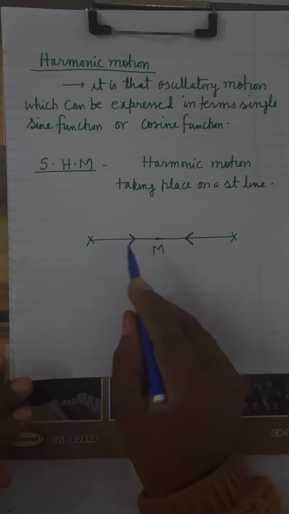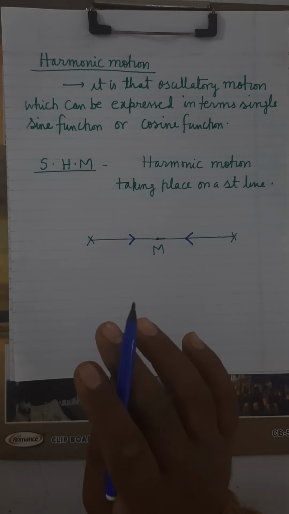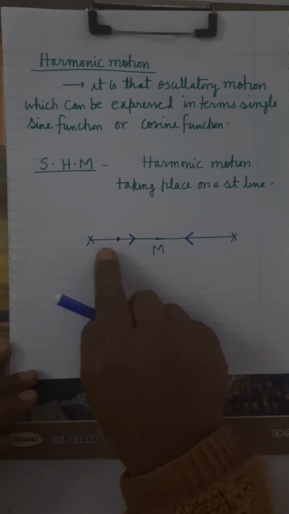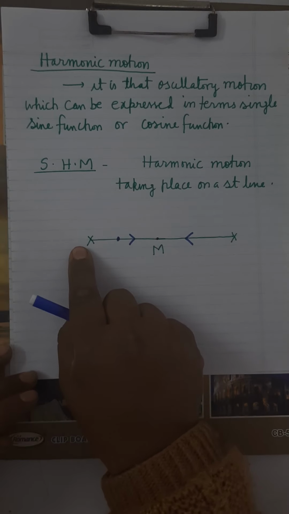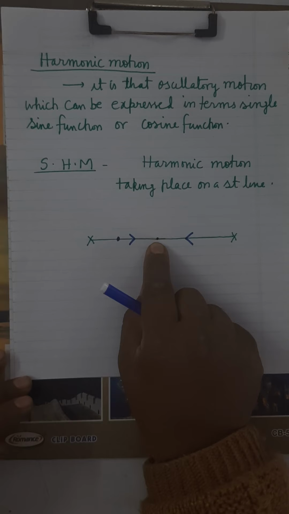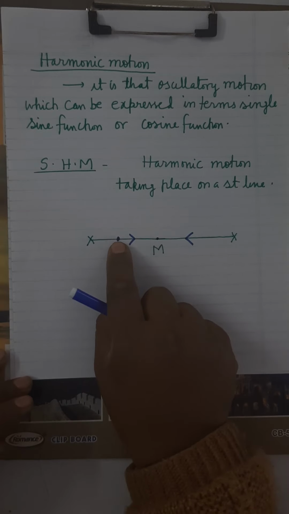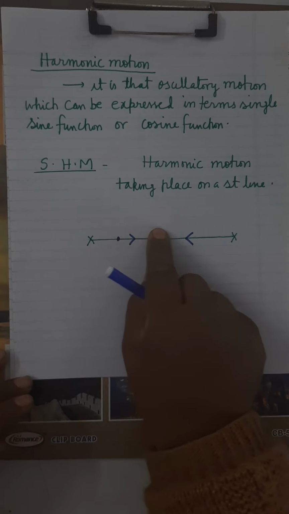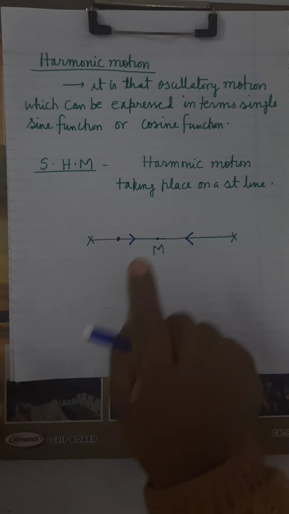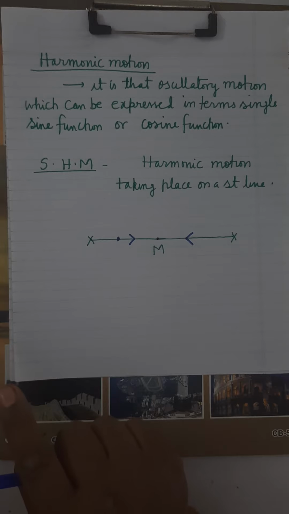Suppose the body is at this point and going towards the extreme position, it will experience force in what direction? Towards the mean position. Now suppose it is at this point and moving towards the mean position, the restoring force will also act in the same direction.